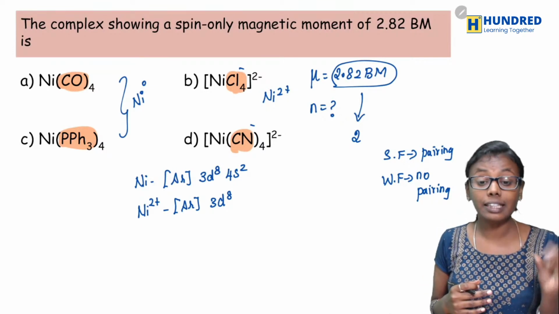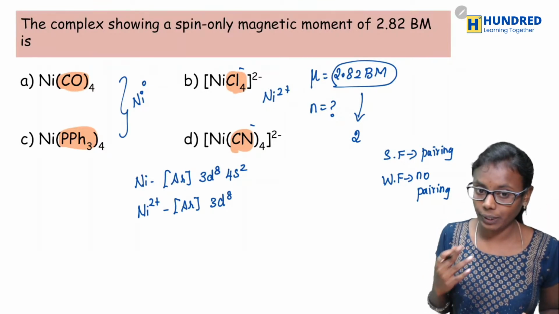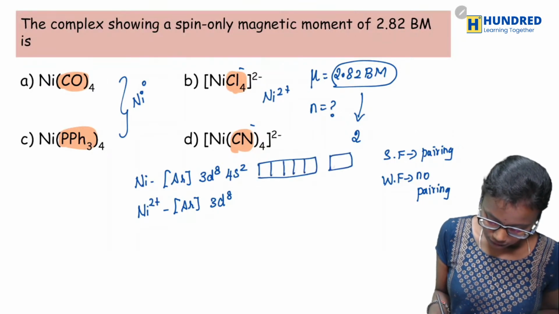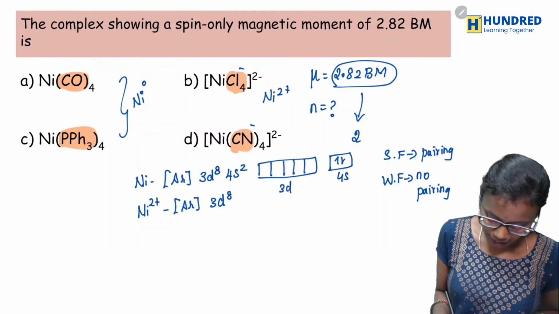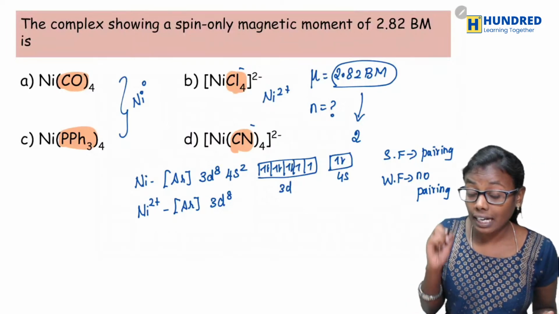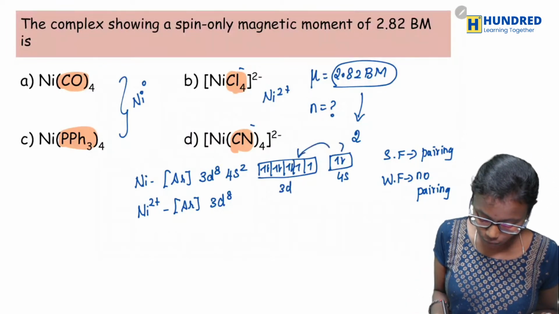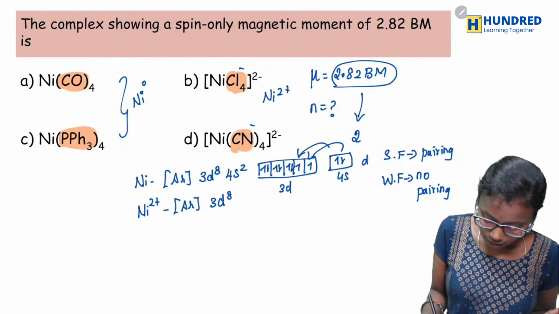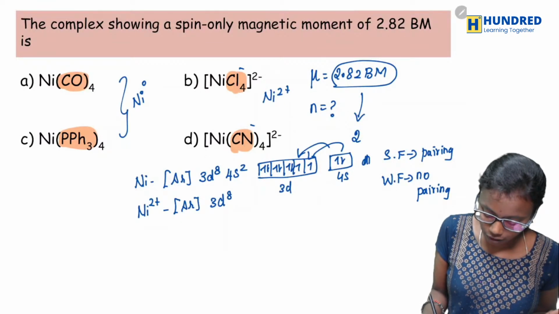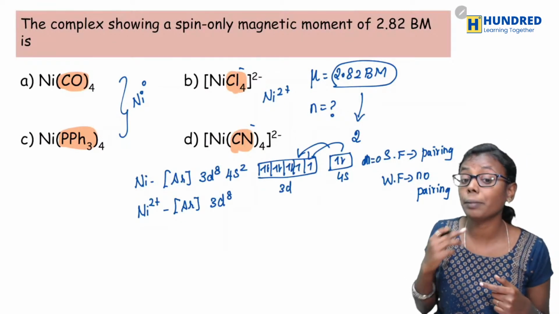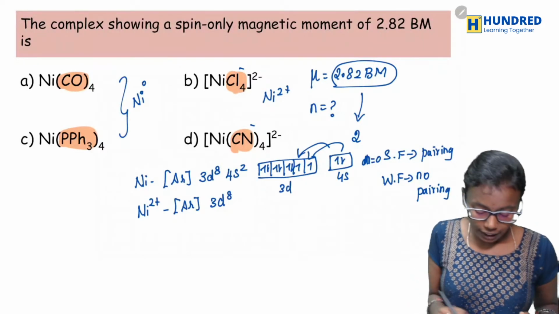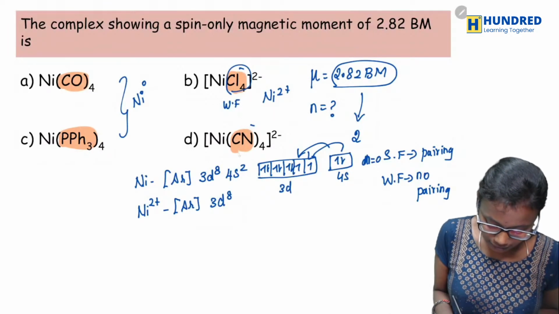If the ligand is strong field, then pairing is going to take place, right? So here it would be 2 electrons in 4s and 8 electrons in 3d. If there is a strong field ligand, then there would be pairing. Now the number of unpaired d electrons will be 0, n will be 0, since it is a strong field ligand. Now here this is weak field and this is strong field, right?